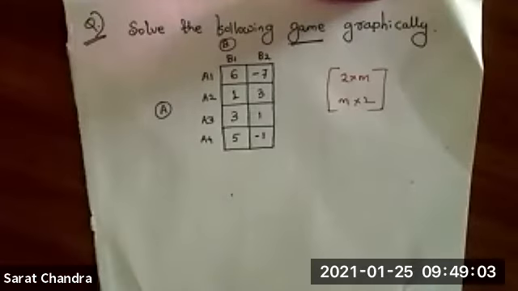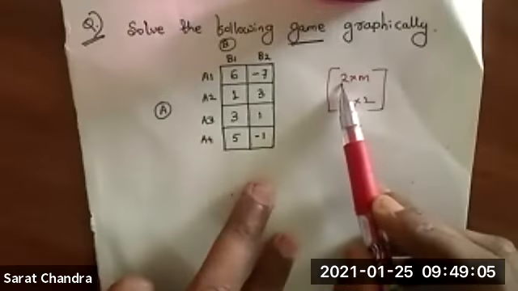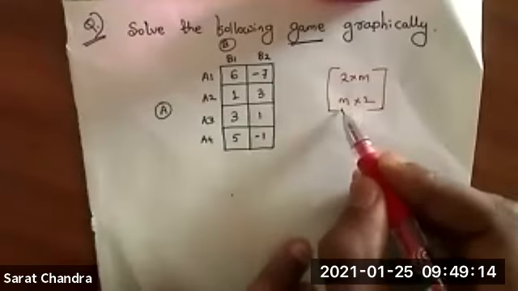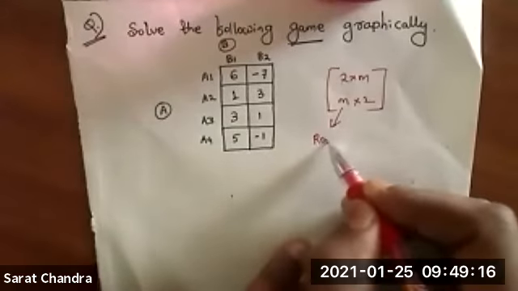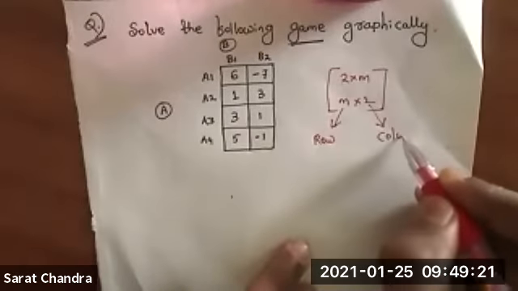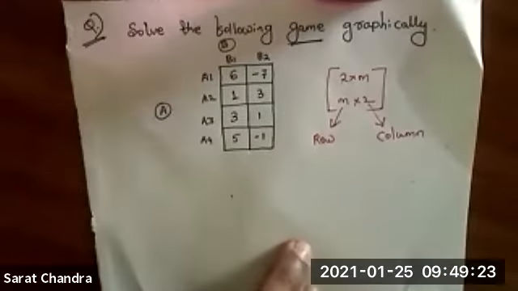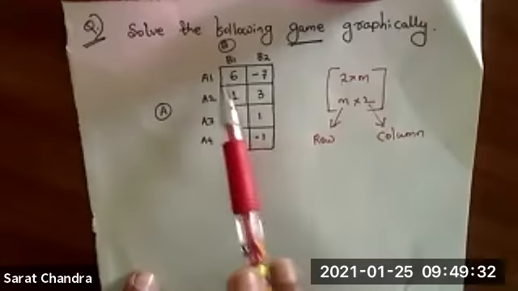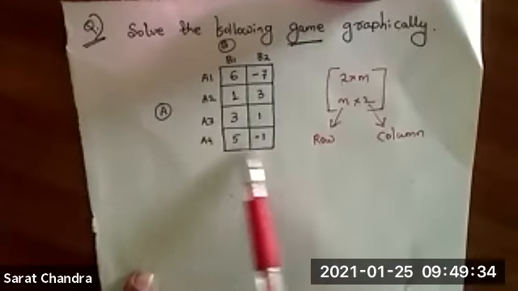You just remember one thing. The first one will represent the row, and the second one will represent the column. Here, how many rows do we have? This is row 1, row 2, row 3, row 4.